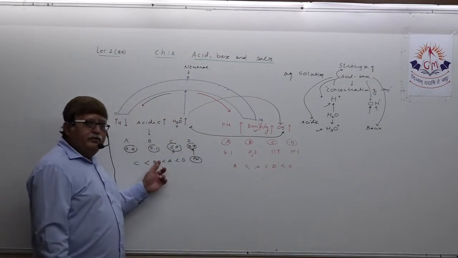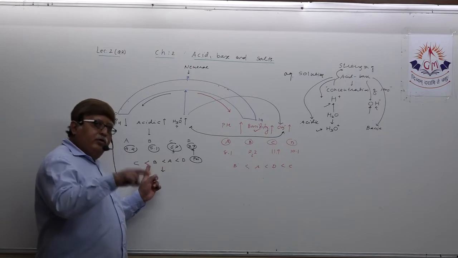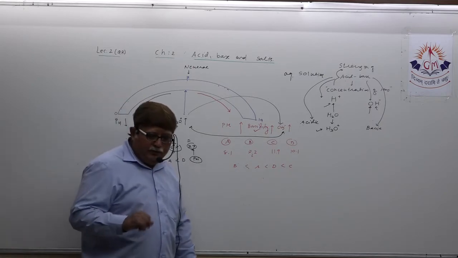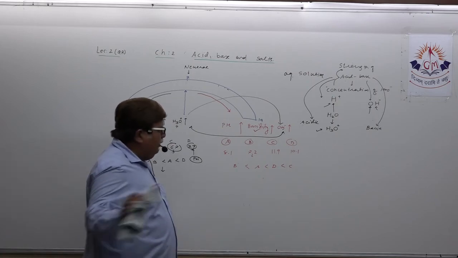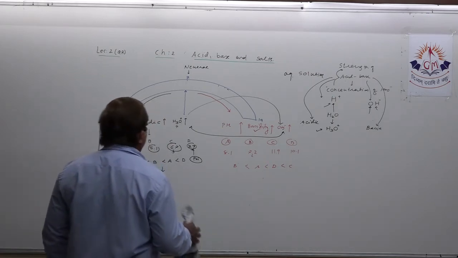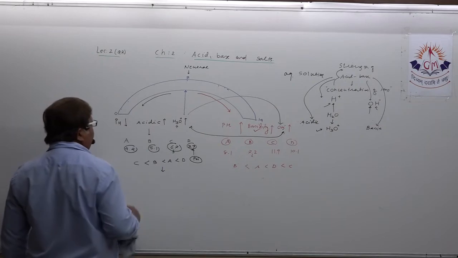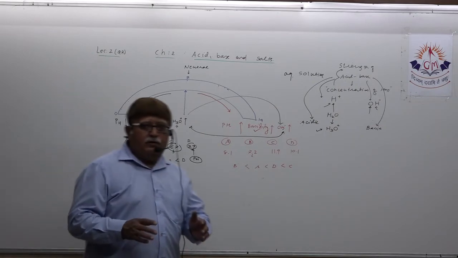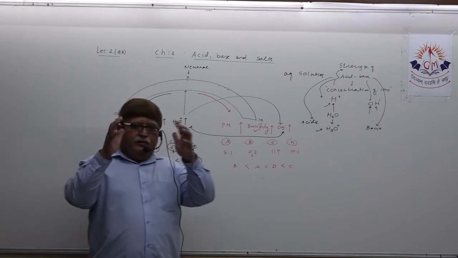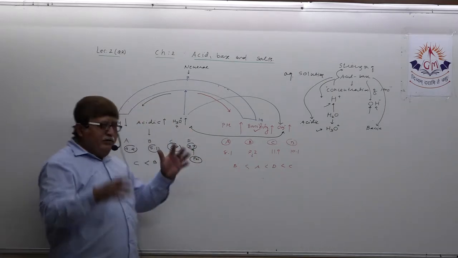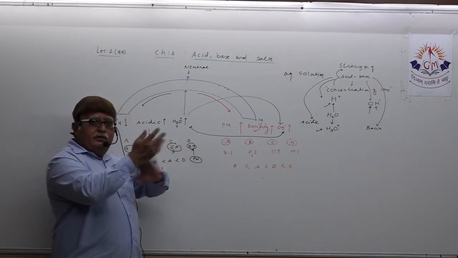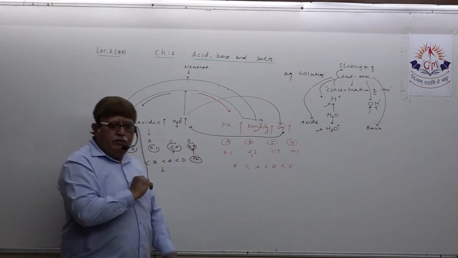Here in contrast, least pH, more acidic; more pH, less acidic. This way you have to compare. Is it clear in your mind? Okay. So keep this diagram in mind, and when you are sitting relaxed at home, start designing some twisters by yourself.